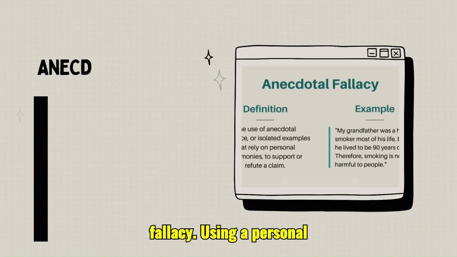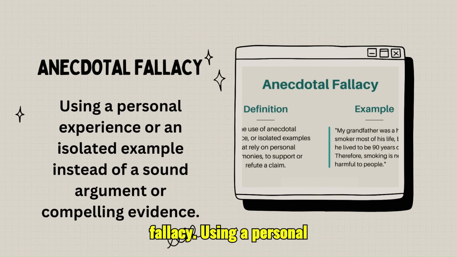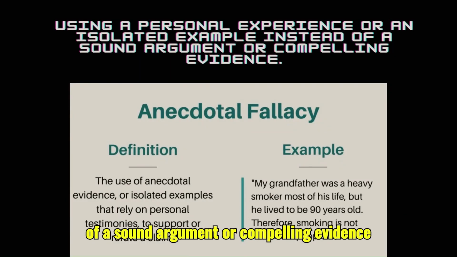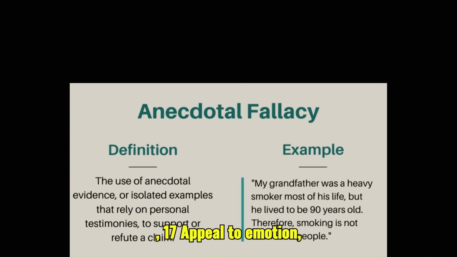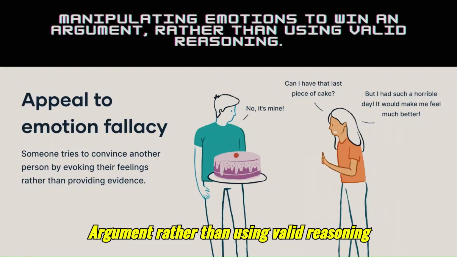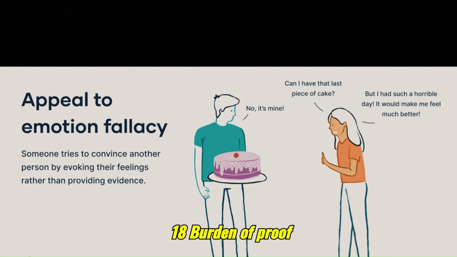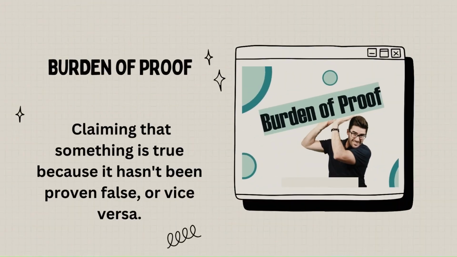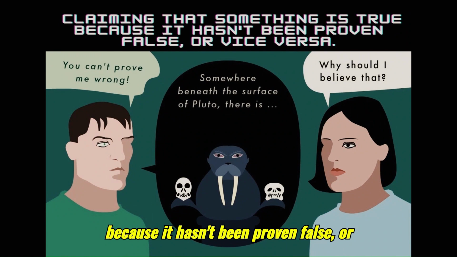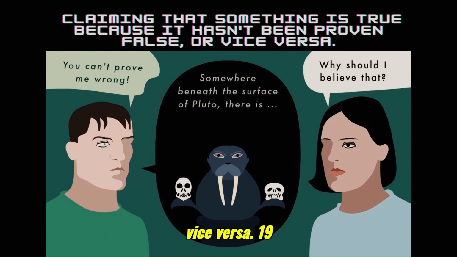16. Anecdotal fallacy. Using a personal experience or an isolated example instead of a sound argument or compelling evidence. 17. Appeal to emotion. Manipulating emotions to win an argument, rather than using valid reasoning. 18. Burden of proof fallacy. Claiming that something is true because it hasn't been proven false, or vice versa.